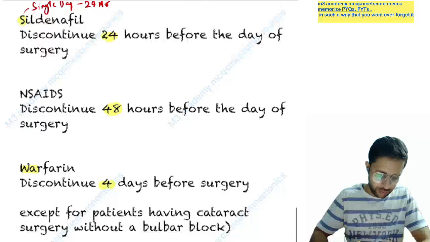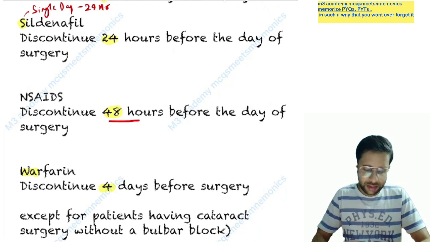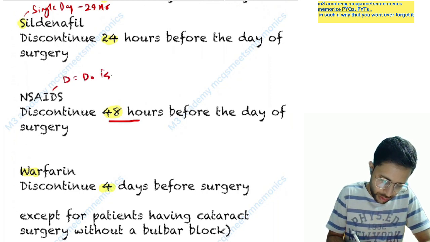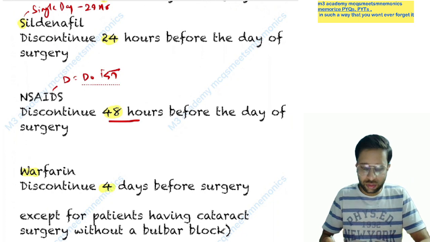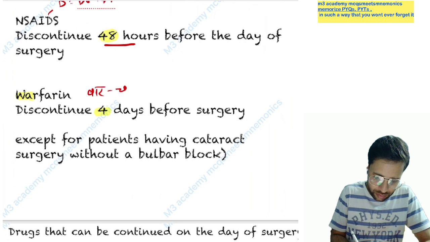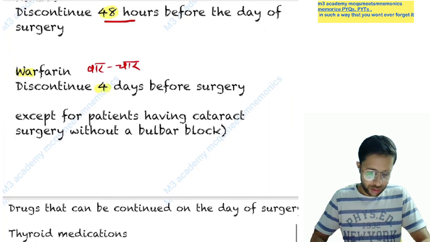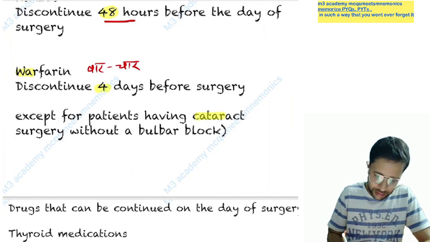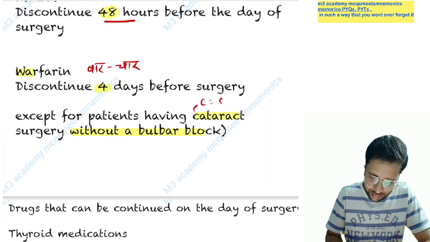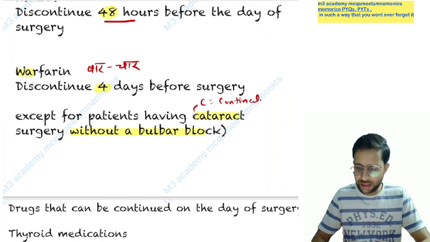Yes. Now next, NSAID. NSAID should be stopped 48 hours before the surgery, means 2 days. So NSAID, you can say D4, "do" means two days. Now warfarin we already discussed. Var is char. So char means 4. So 4 days before the surgery it should be stopped, except in patients having cataract surgery without a bulbar block. So how can we remember cataract surgery? C4 cataract, C4 continued. We already discussed this: C4 cataract, C4 continued.